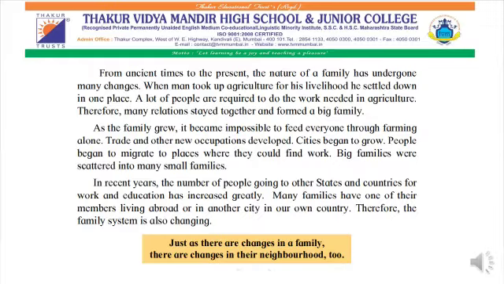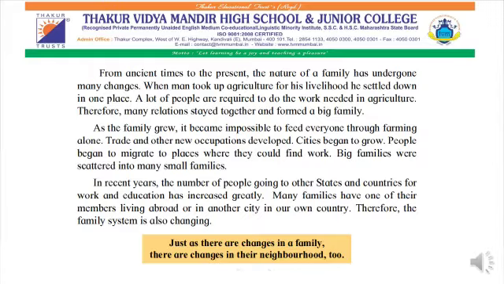As the family grew, it became impossible to feed everyone through farming alone. Not possible, right? So, trade and other new occupations developed instead of farming.